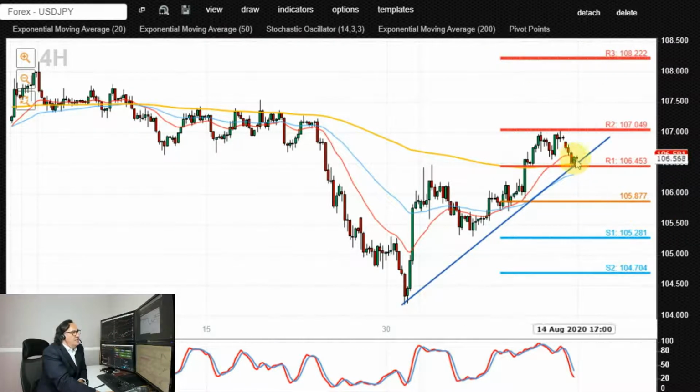Alternatively, if we see a dip lower and an end of day close below 106.45, a retest of that level from underneath, that would open the way for a deeper corrective move to the downside, targeting 106, 105.90, possibly even 105.30 to the downside.